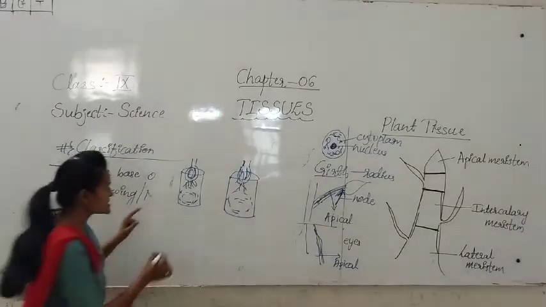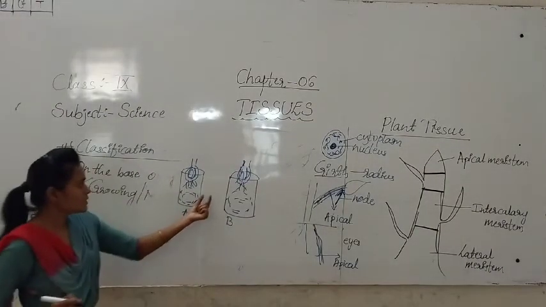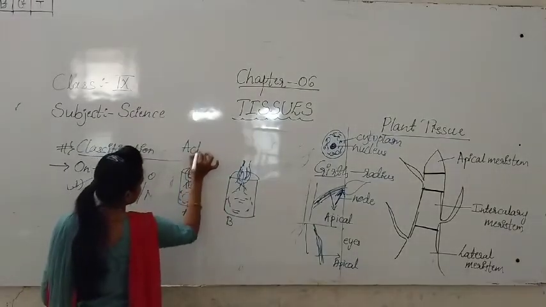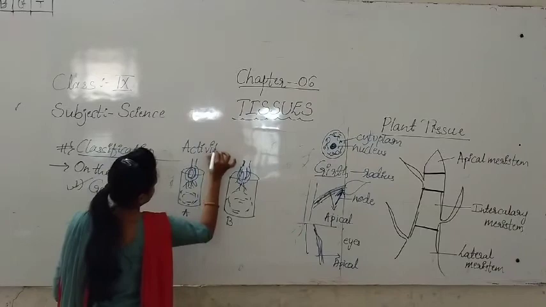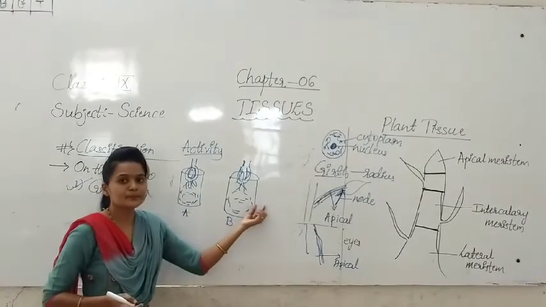See students, this is jar A, this is jar B. Activity: first, take 2 jars, jar A and jar B.